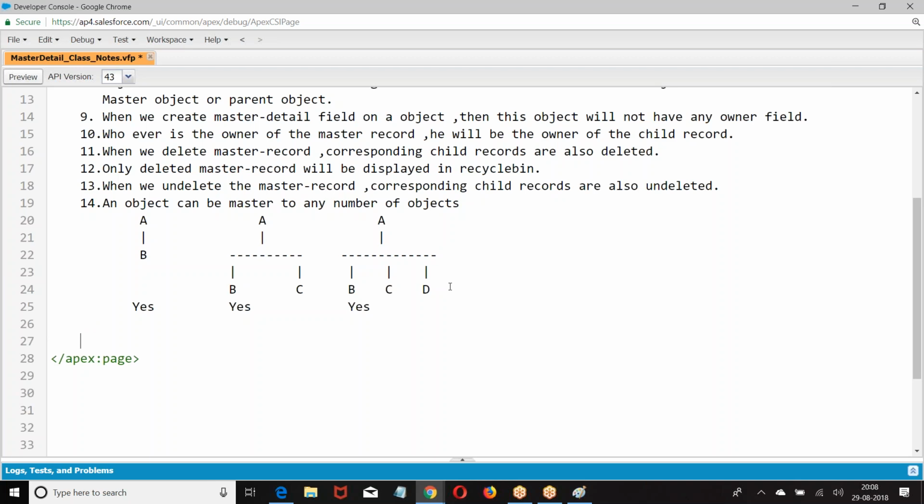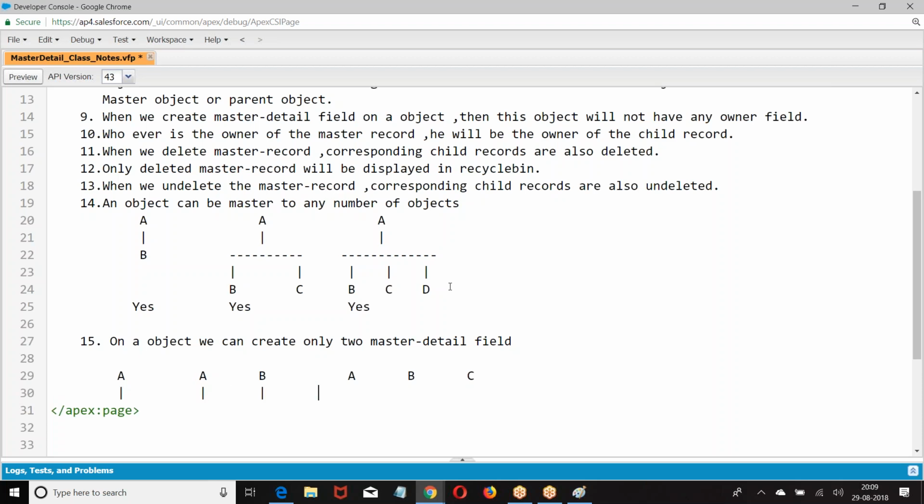Next point. On an object, we can create only two master detail fields.